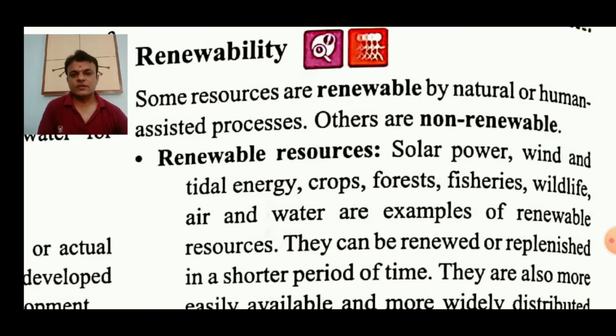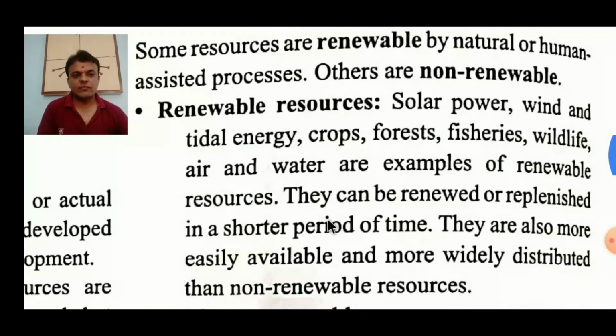Clear? First we'll see renewable resources: solar power, wind and tidal energy, crops, forests, fisheries, wildlife, air and water are examples of renewable resources. Solar power is energy obtained from the sun.